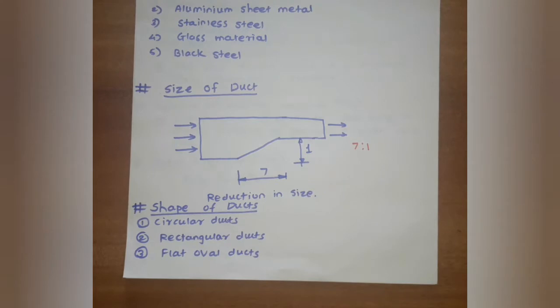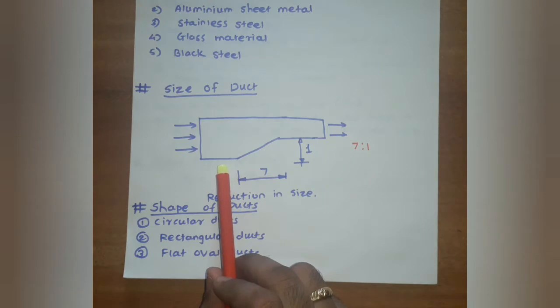The next point is size of duct. The dimensions of the ducts are generally in multiples of 50 mm. The size of the duct in successive sections goes on reducing due to the reduction of airflow. The reduction is done gradually, and you can see it is the cross-sectional area of the duct.